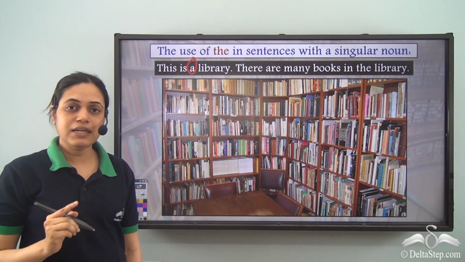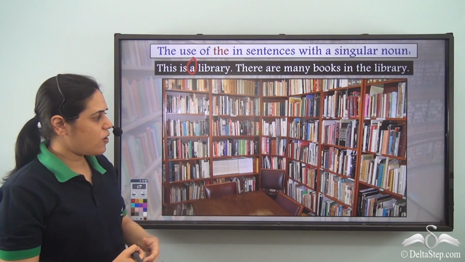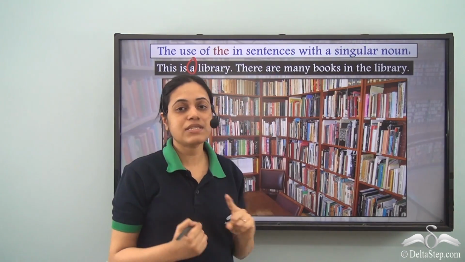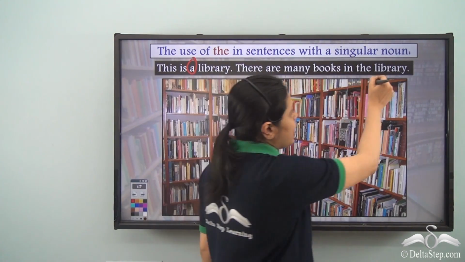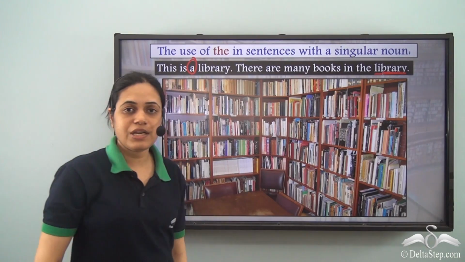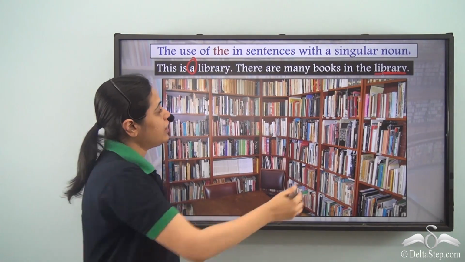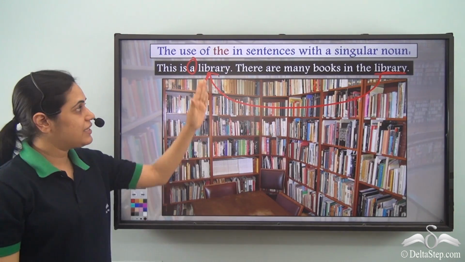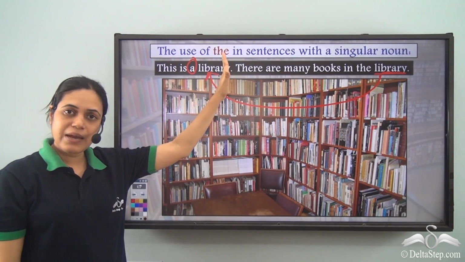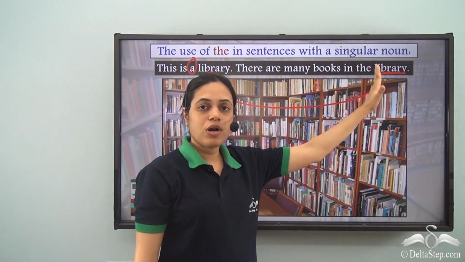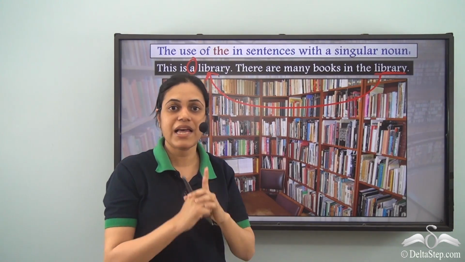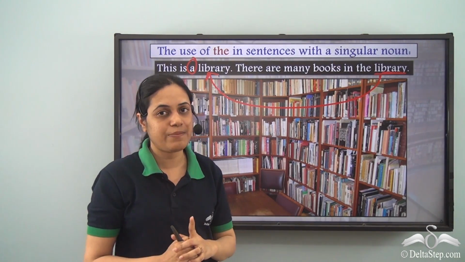This is a library. So I am talking about this library and there are many books in the library. Now when I am referring to the library, I am referring to this particular library. That is, I talk about the library first. When I talk about the library for the second time, it means I am referring to the same library, that specific or particular library.